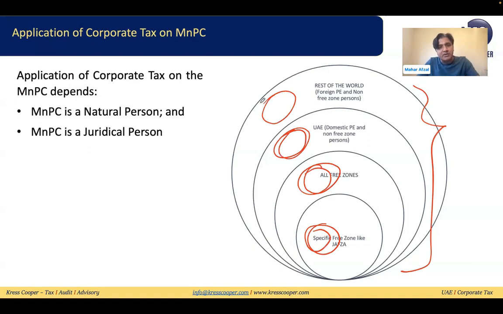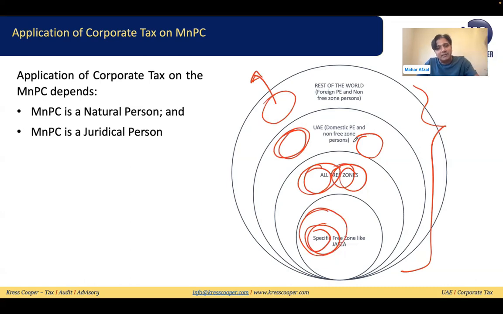This is UK, USA, Australia, America, India, Pakistan. It doesn't matter if you are in the rest of the whole world. So the manufacturing MNPC as a natural person, it doesn't matter whether you are in the free zone or on the UAE mainland. It doesn't matter wherever you are located.